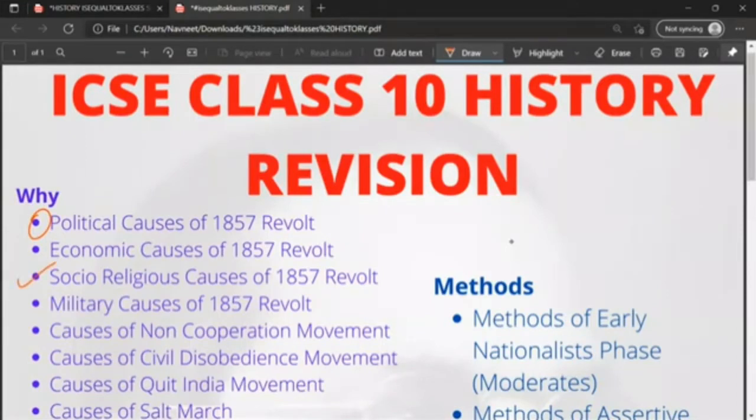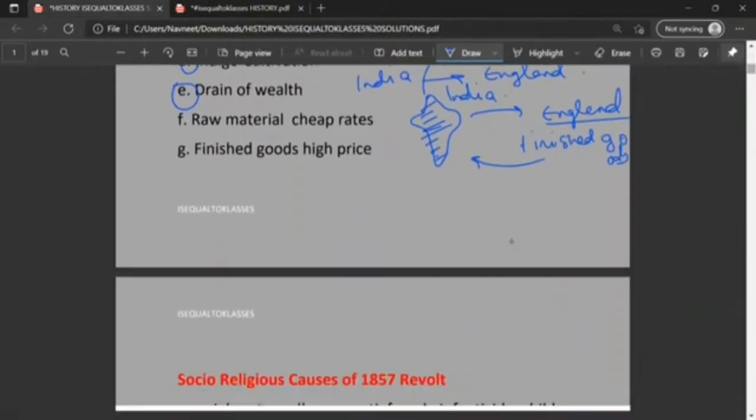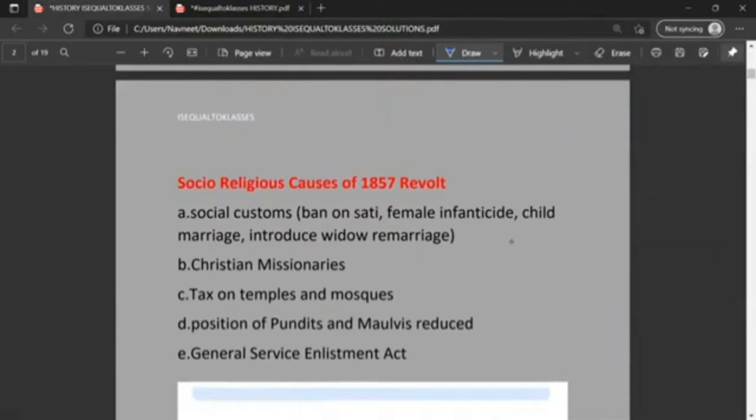Socio-religious causes of the 1857 revolt. Social customs. The British government in India passed some laws, one of them being a ban on sati, female infanticide, child marriage, and the introduction of widow remarriage. These were some of the laws introduced during the British government in India, and the Hindu community was specifically hurt by the passage of these laws.